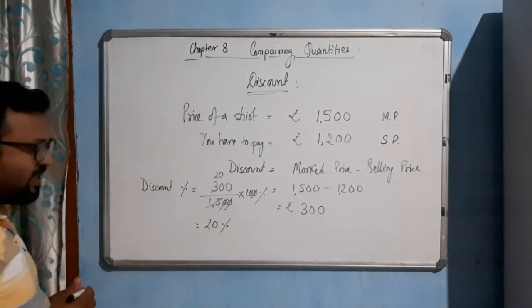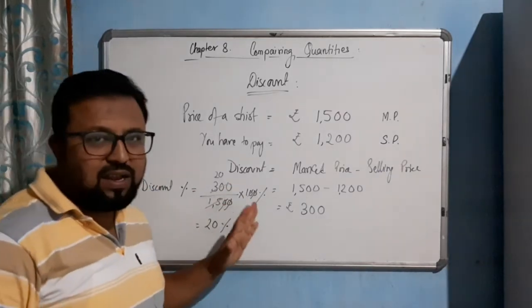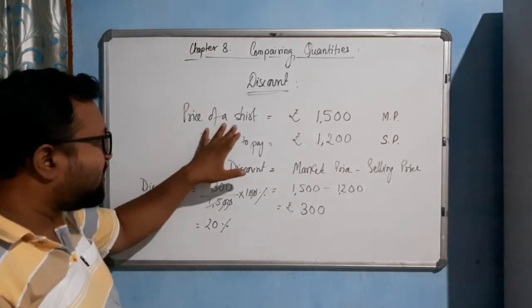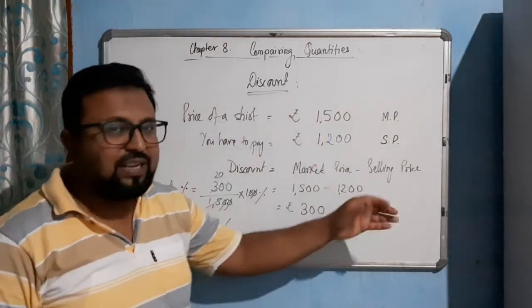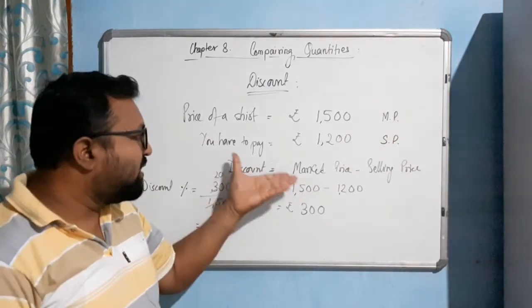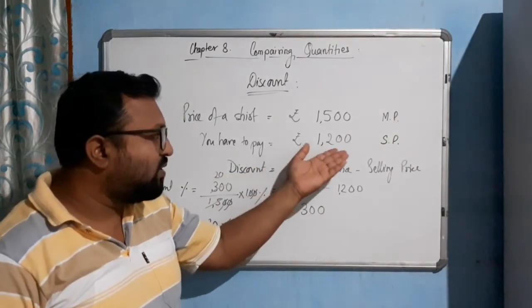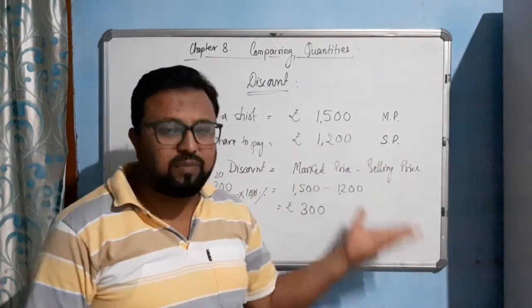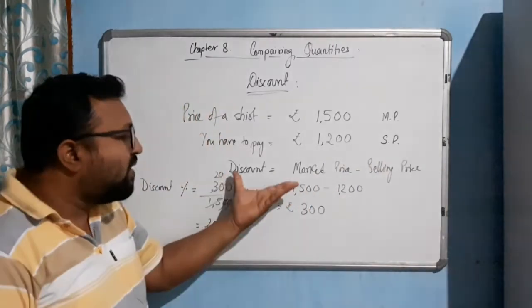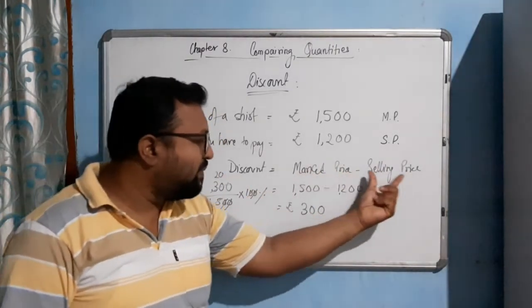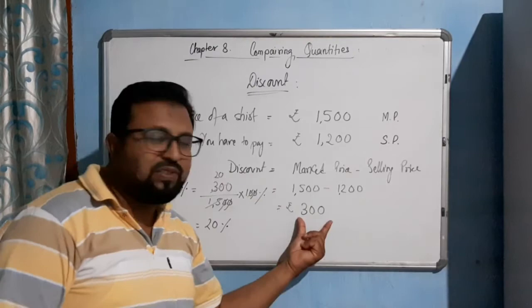It's a very simple discount. So you have the idea now. So see, the price of the shirt was 1500. This was the marked price. And after discount, you have to pay how much? 1200. That is what's known as the selling price. So how much money have you saved? See, marked price minus selling price, that is the discount. You are saving 300 rupees.